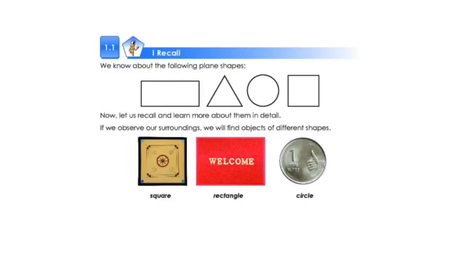Let's recall whatever we learned today. On the screen, you can now see a rectangle, triangle, circle, and a square. Children, you all play carom, right? Have you observed the board properly? It is a square.